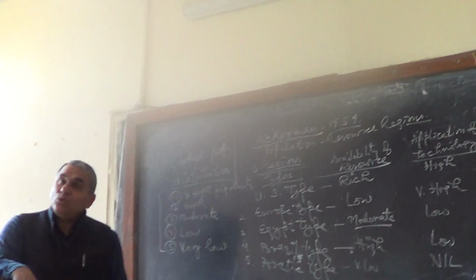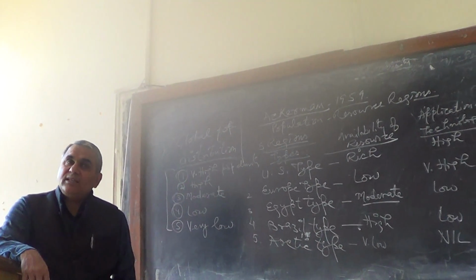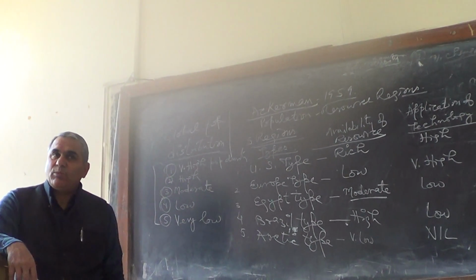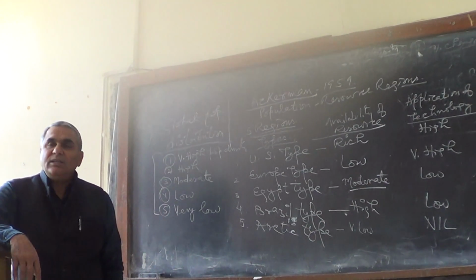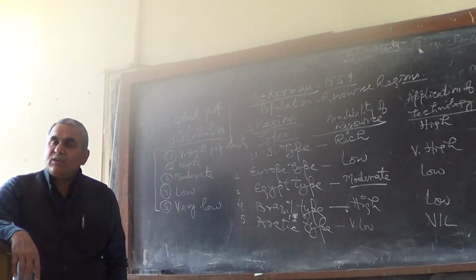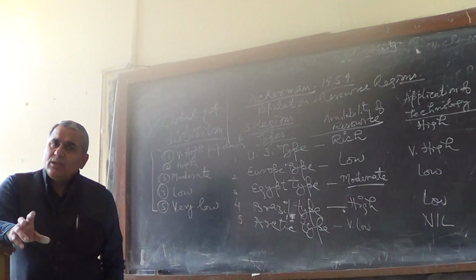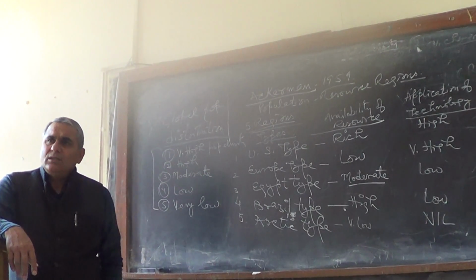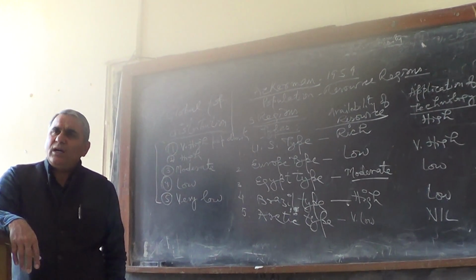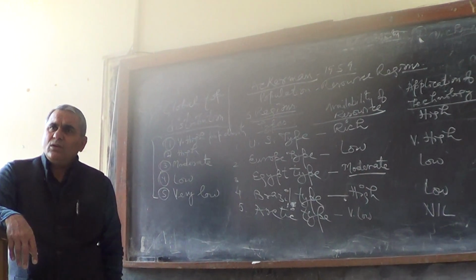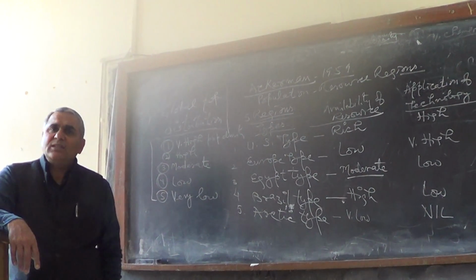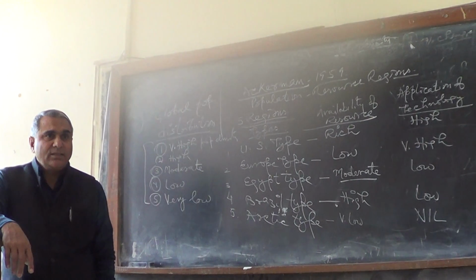So basically East Asia, Southeast Asia, the deltaic regions like Bangladesh, very high population density, like eastern states of India, West Bengal, even Brahmaputra Valley, Bihar, Bengal, eastern UP, they are the high population density regions.